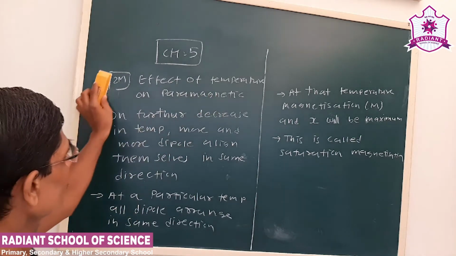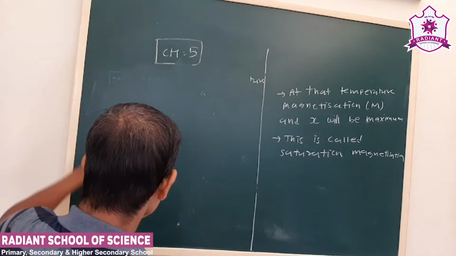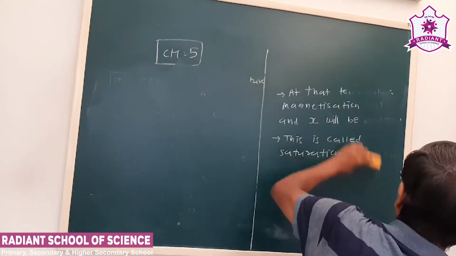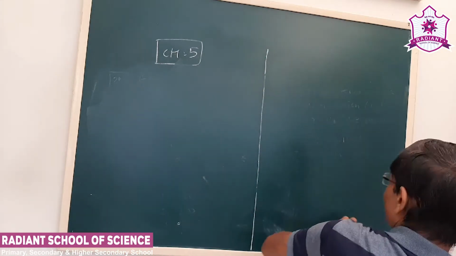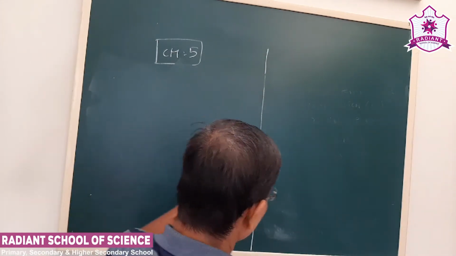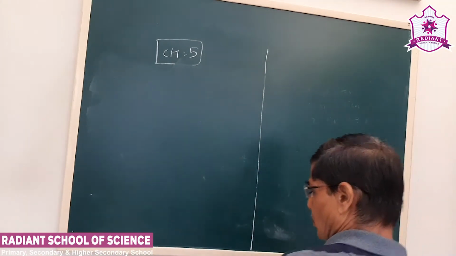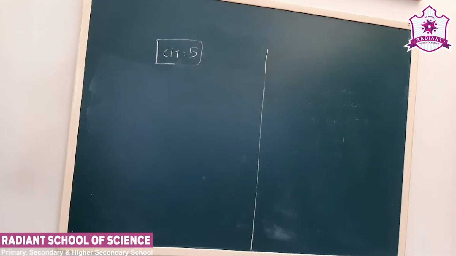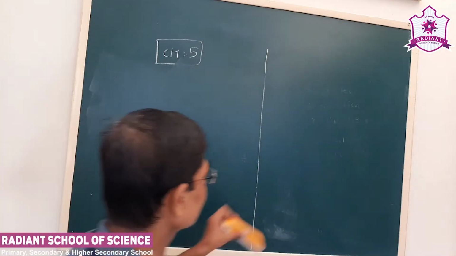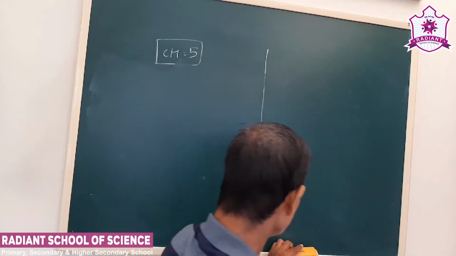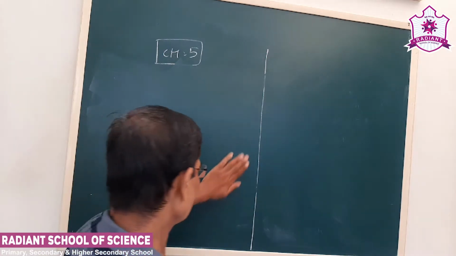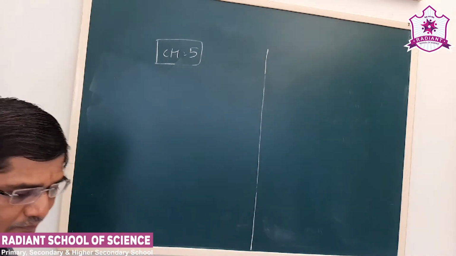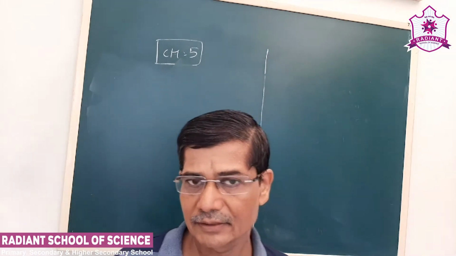Now when we discussed ferromagnetic material, we saw that there are two types of ferromagnetic material. One is soft ferromagnetic material and the second is hard ferromagnetic material. Before discussing this, we have to study the hysteresis curve. We know the various magnetic properties.